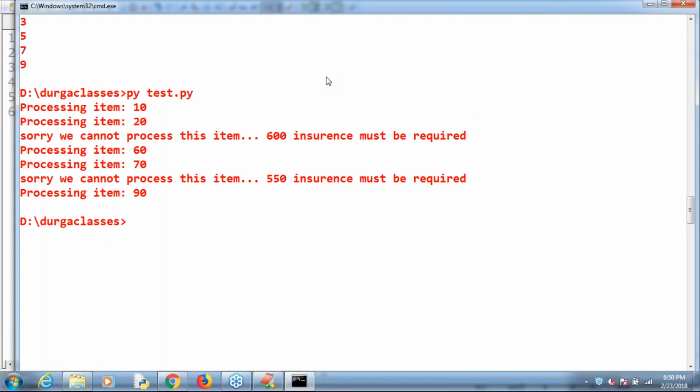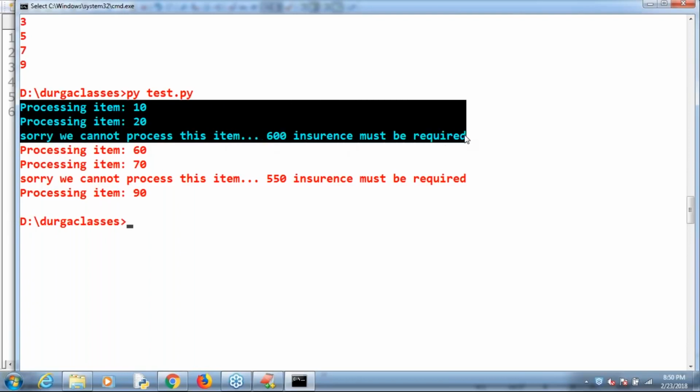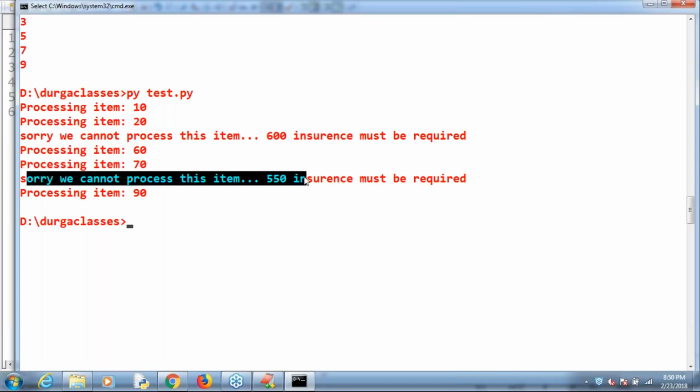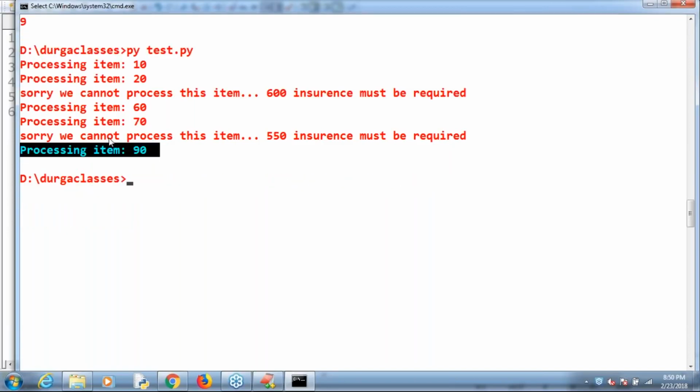Beautiful example. Can you please observe? Processing item 10, processing item 20. Sorry, we can't process this item. 600, insurance must be required. Processing item 60, processing item 70. Next, sorry, we can't process this item. 550, insurance must be required. Processing item 90. Are you able to understand? Okay, this is about the continue statement.